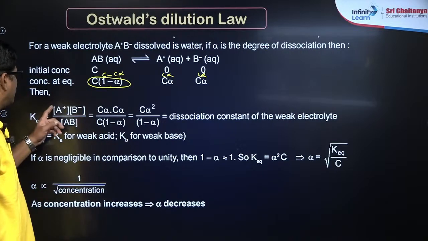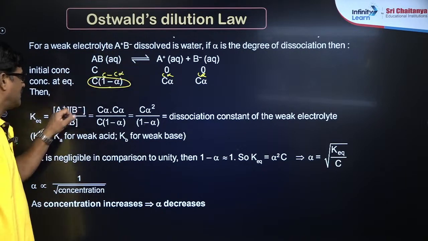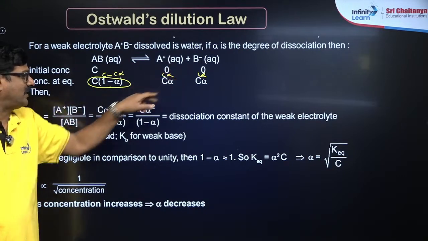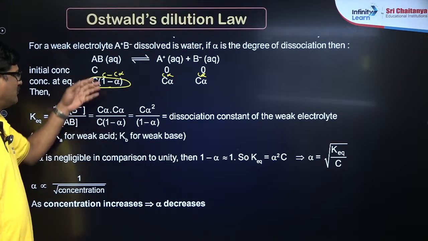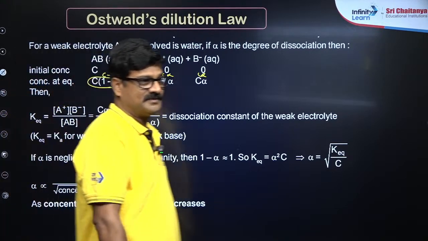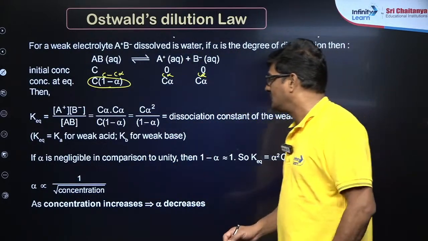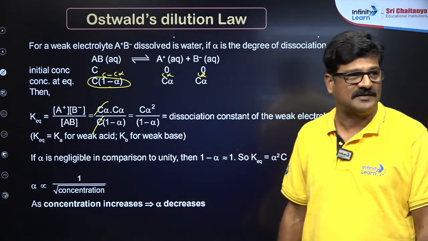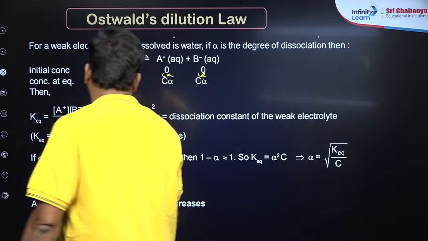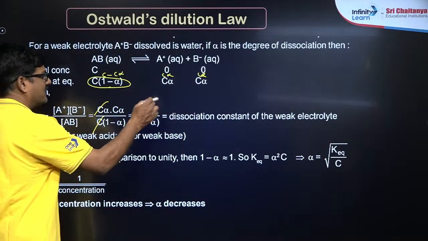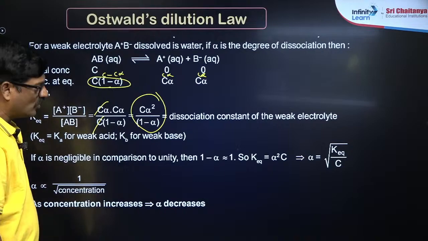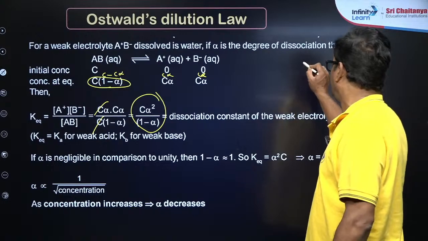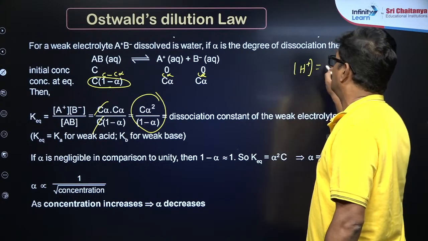So Ka, the equilibrium constant for the acid, is given as A plus, B minus over AB. The concentration of A plus will be C alpha, the concentration of B minus will be C alpha, and C of 1 minus alpha is the AB concentration. Taking this, C and C get cancelled, C alpha square by 1 minus alpha. So Ka is going to be C alpha square by 1 minus alpha. Alpha can be used as root of Ka by C, and the H plus ion concentration can be calculated based on this, equal to C alpha.